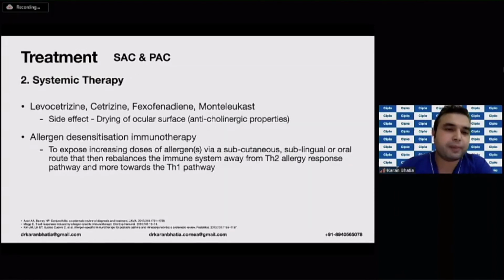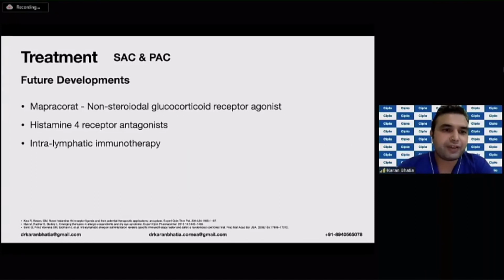Coming to the systemic therapy, for severe disease you can give oral medicines such as levocetirizine, cetirizine, and fexofenadine. Some people also give montelukast. However, there can be severe drying of the ocular surface because of the anticholinergic properties. Future developments: there is scope for histamine 4 receptor antagonists, intralymphatic immunotherapy, and mapracorat, which is a non-steroidal glucocorticoid receptor agonist. I have no experience with these.